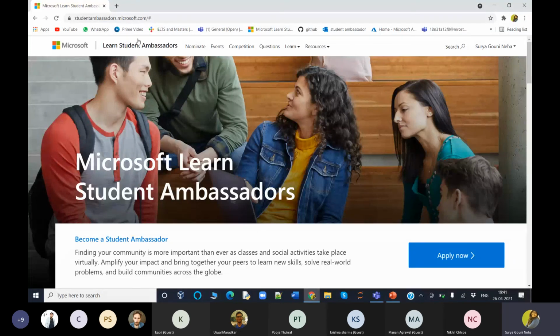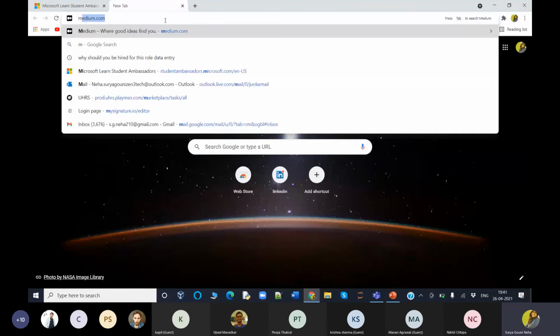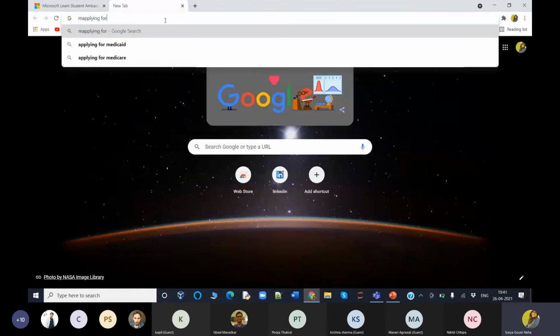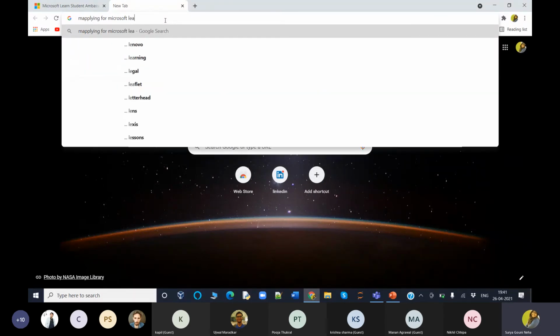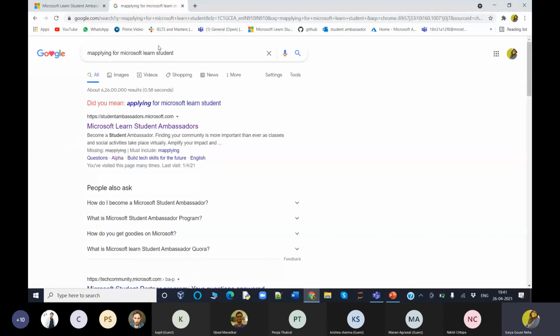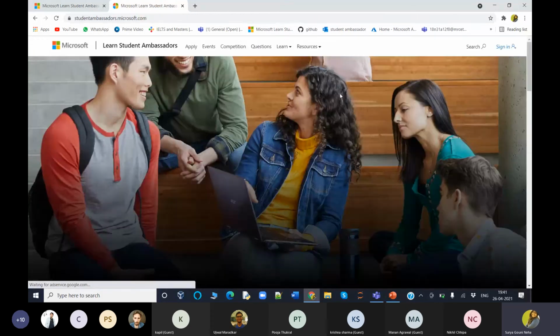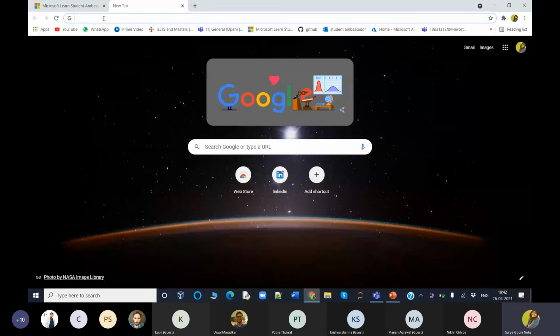So actually, this is my portal, but basically, if we want to apply for Microsoft Learn Student Ambassador, I'll just show you a blog which was written by a Gold Ambassador, Ananya. If you want to become an MLSA, you can reach out to me. I'll be sharing my profiles, and you can ask any queries regarding the application. I'll be helping you out.